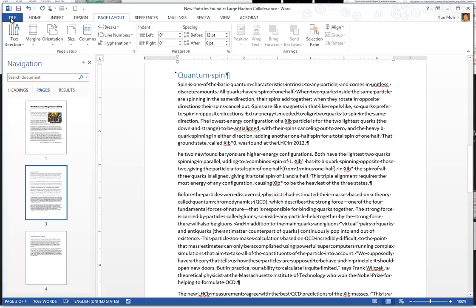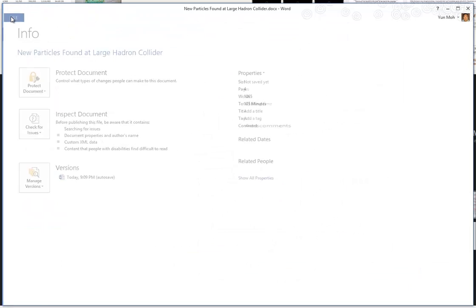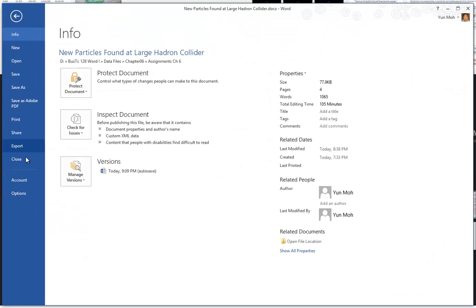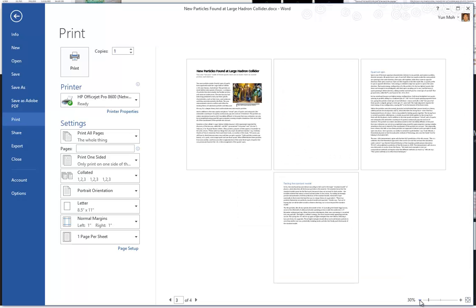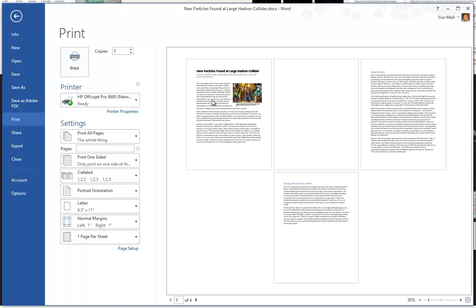All right, so if you go to File and Print, you'll see what it all means. Right now, this is going to be printed on the first page, on an odd page, and then this is the back side of that sheet, and this is page number 2 on paper number 2, but it's on an odd page, and then you have the rest.